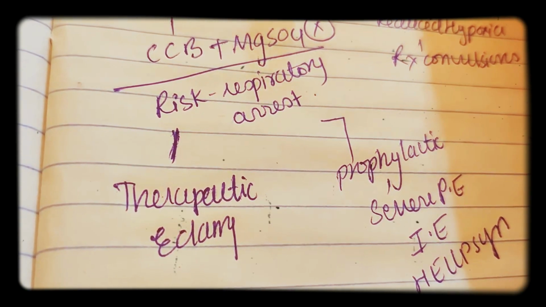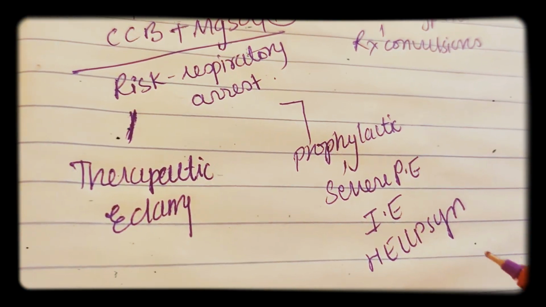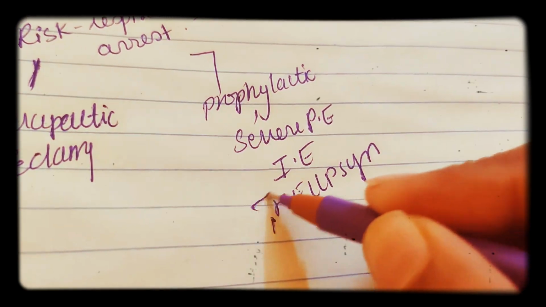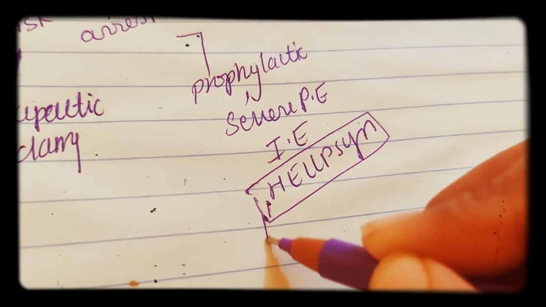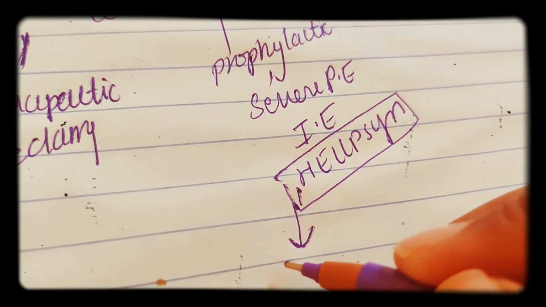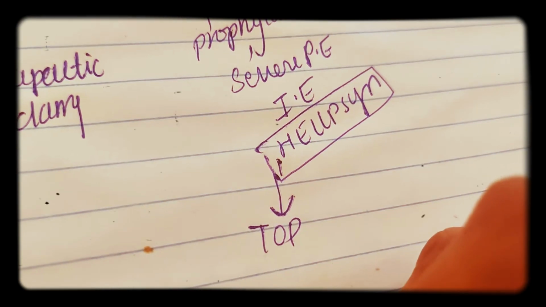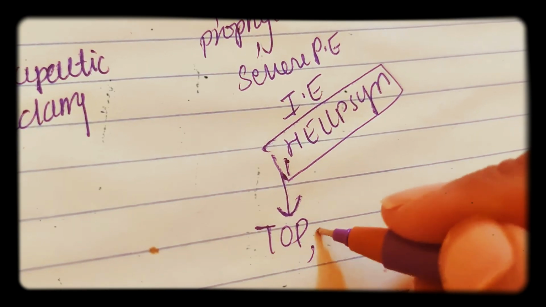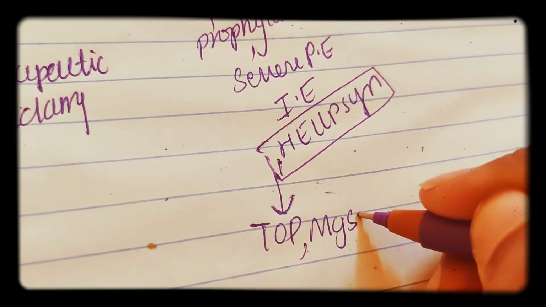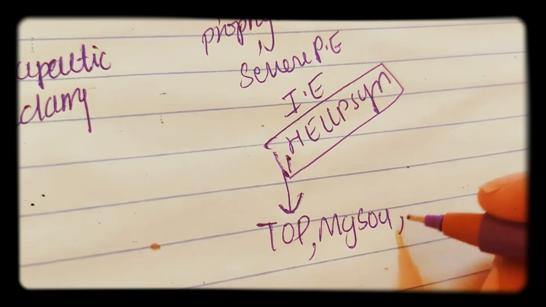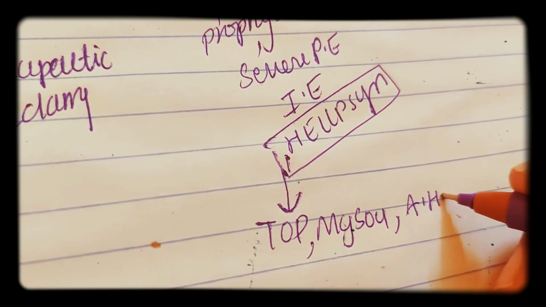Now coming to management of HELLP syndrome. Let us focus mainly on how we are going to manage this. The definitive management is termination of pregnancy, or you can also use magnesium sulfate and different antihypertensives.